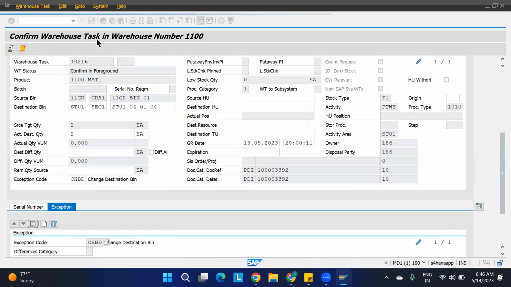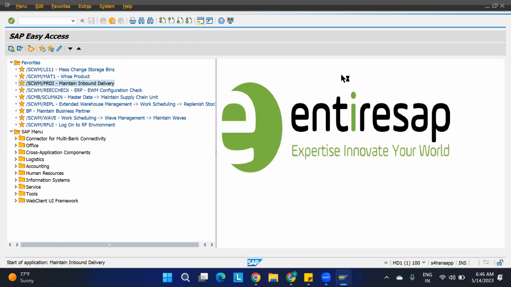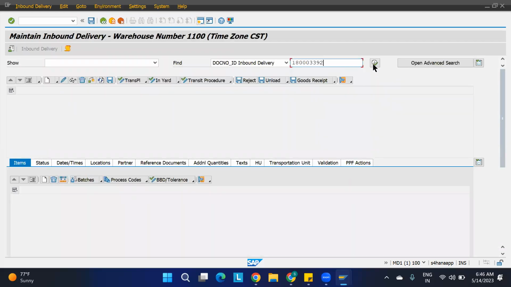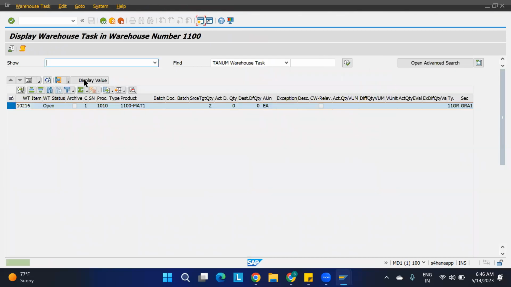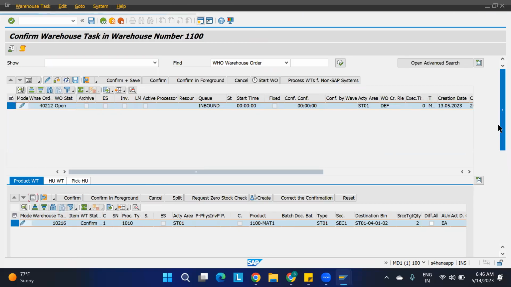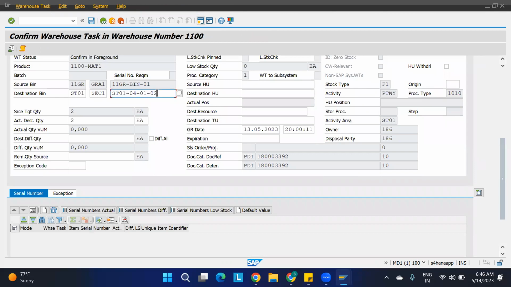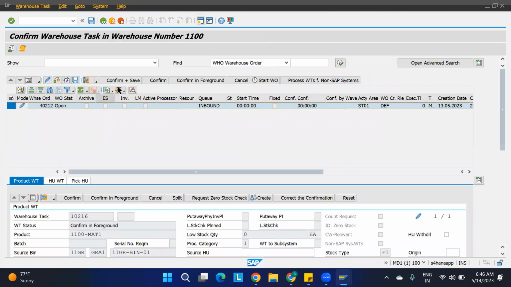Again, I'm going to go back and come again. Okay, slash n PRDI. Okay, this time I think it is going to work. Here, go to the warehouse task. And here, warehouse order. Go to the foreground. Okay, I'm changing the bin here. Physical... okay, exception code I'm going to put it here. Okay, then I'll try to confirm it.